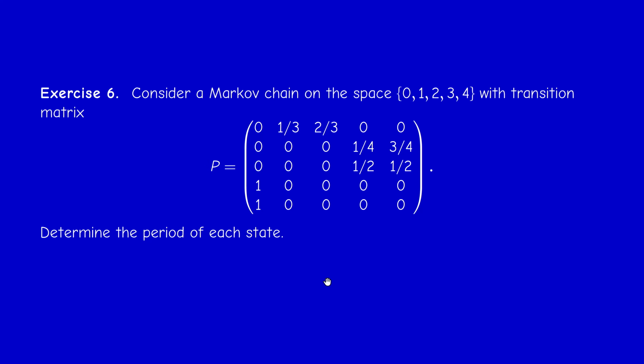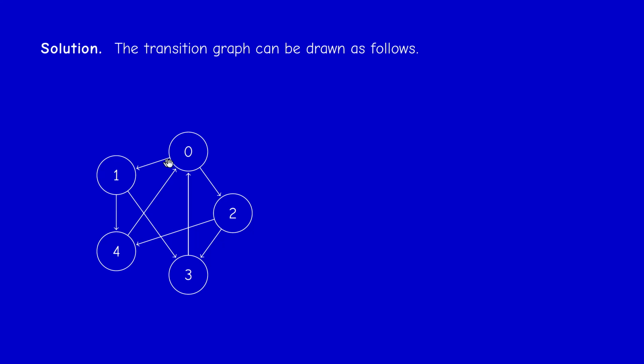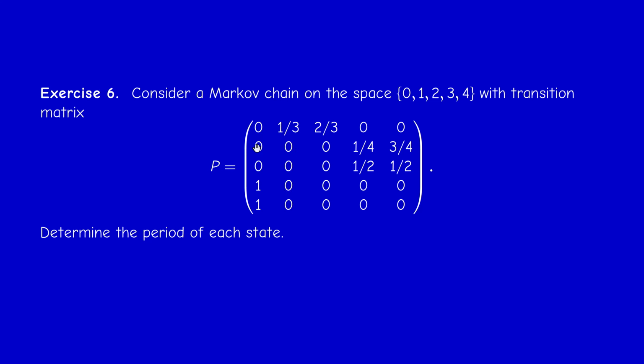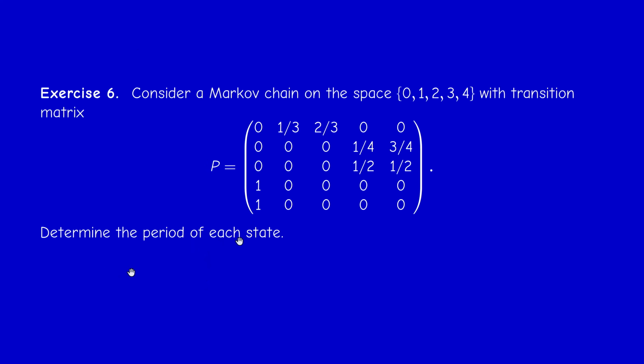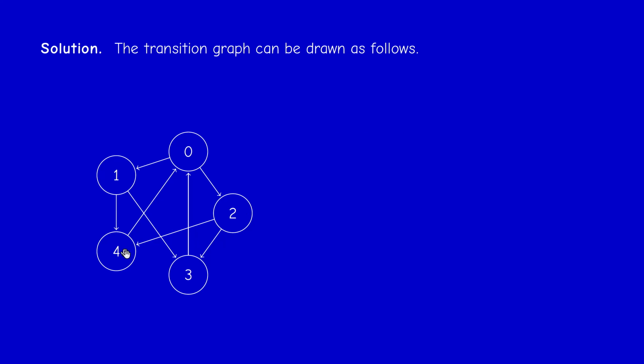So from 0 I can go to 1 and 2. It's very important. From 1 I can go to either 3 or 4. From 2 I can go to 3 or 4. And from 3 and 4 I can only go to 0. So 4 and 3 go to 0. That's it. This is the transition graph.